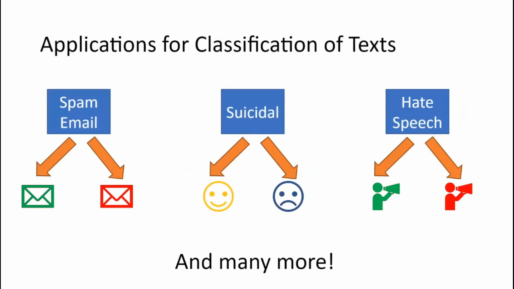So there are many, many applications for text classification. I'm sure all of us know about the ones in our emails that can detect spam emails, non-spam emails. On a more serious note, there are models that can detect if an author of a text could be suicidal or depressed. There are also models that can detect hate speech within text, cyberbullying, and there's just so many applications that are super important and relevant and super beneficial for us today.